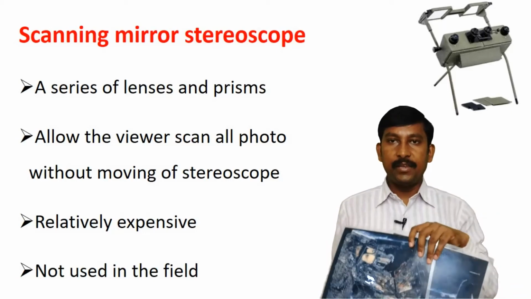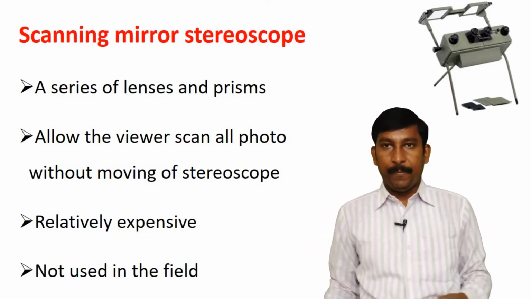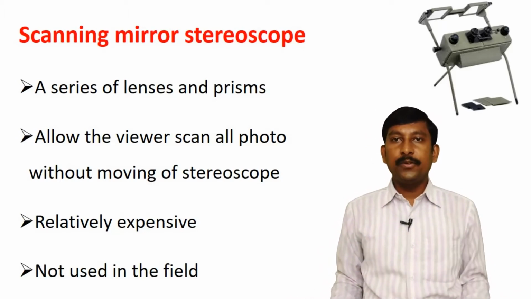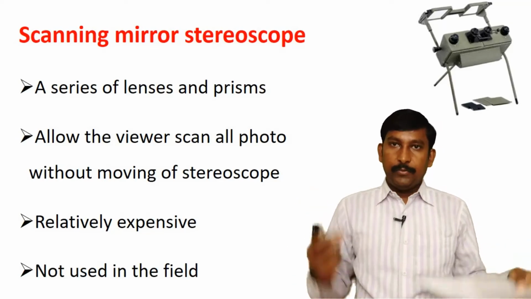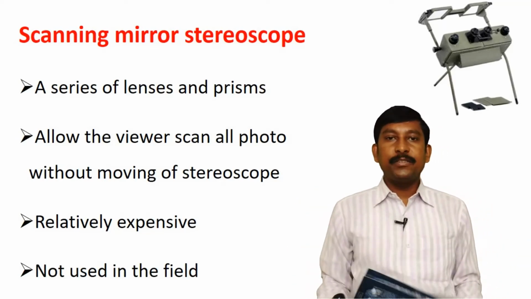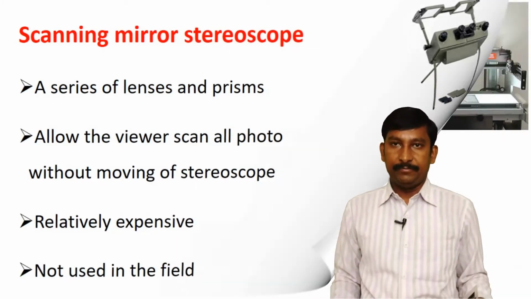It is relatively expensive compared to the pocket stereoscope or mirror stereoscope, and the weight of the scanning mirror stereoscope is high, so it could not be used in the field.